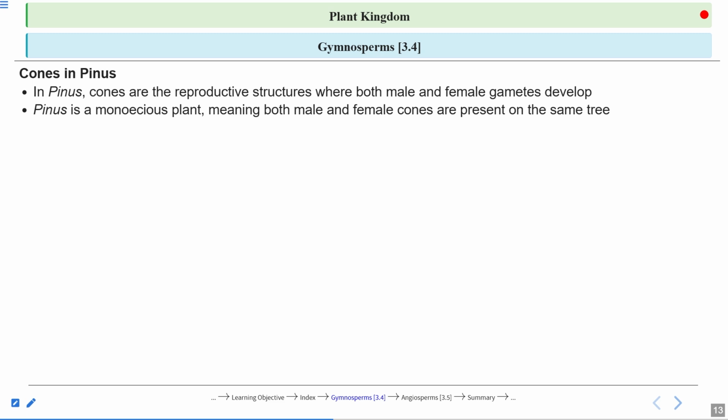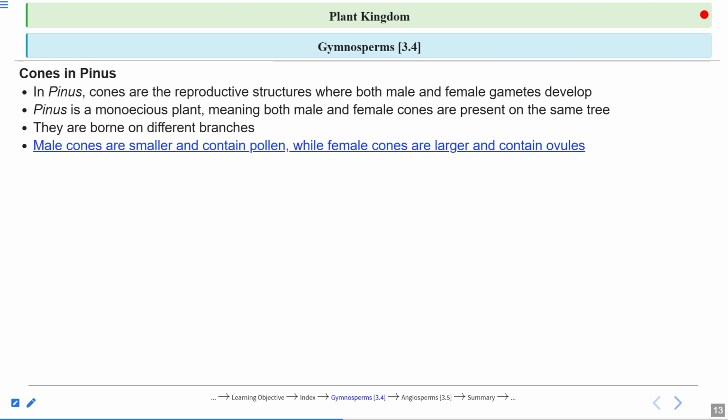But here in the case of Pinus, they are monoecious. They are borne on different branches, a male branch and a female branch. See the uniqueness of this tree. On the same tree, there will be a branch that bears the male cones, and there will be another branch that bears the female cones.